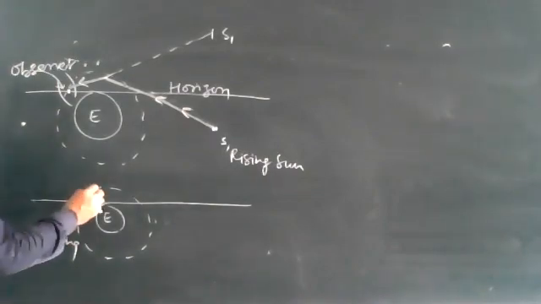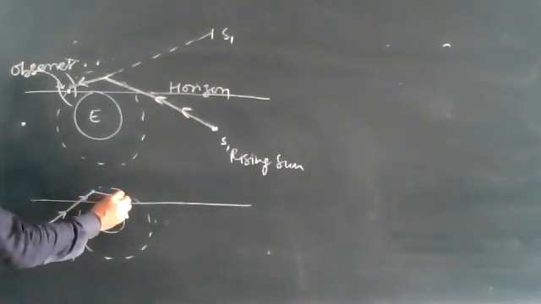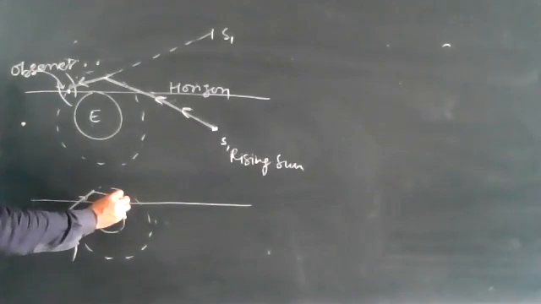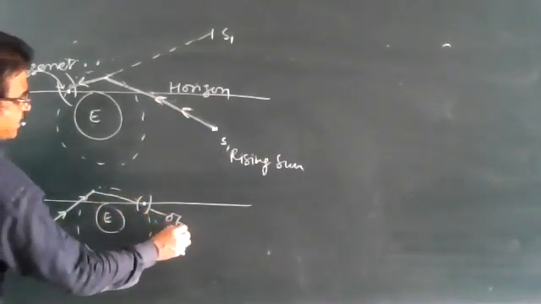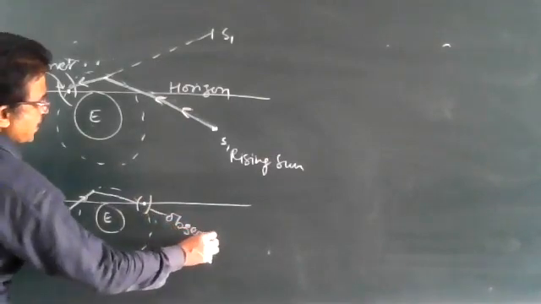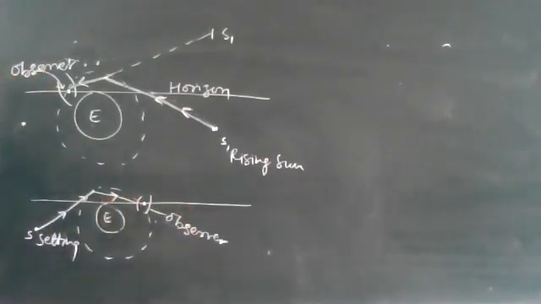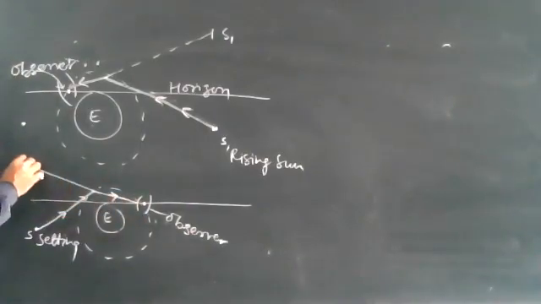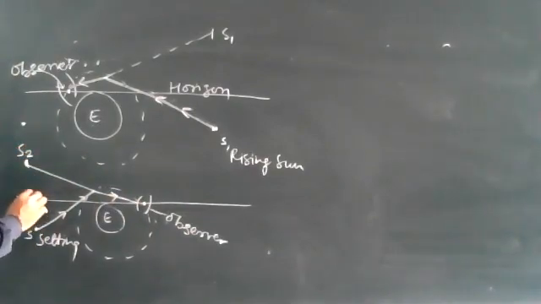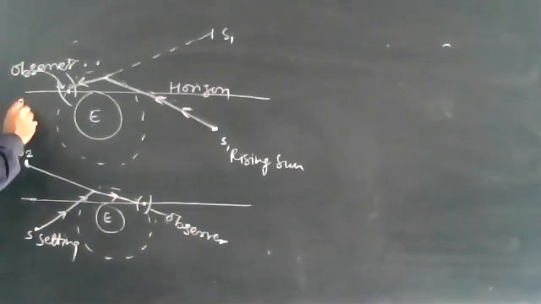It will get refracted and reach the observer here. When you go back, you see that the apparent position of the sun is a little bit before. So draw these two figures and I am explaining.